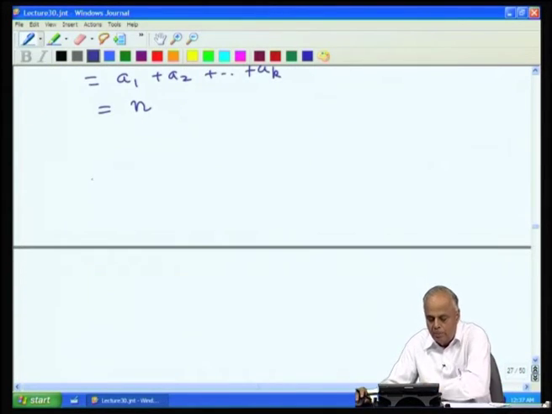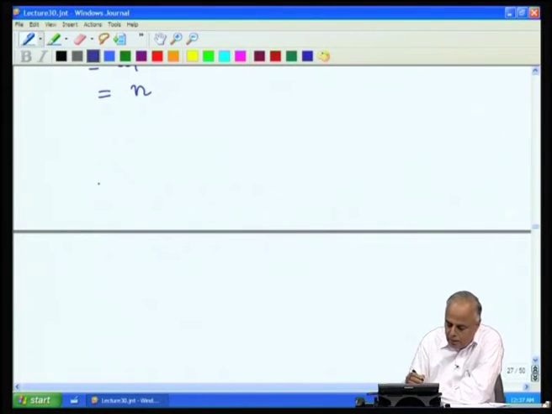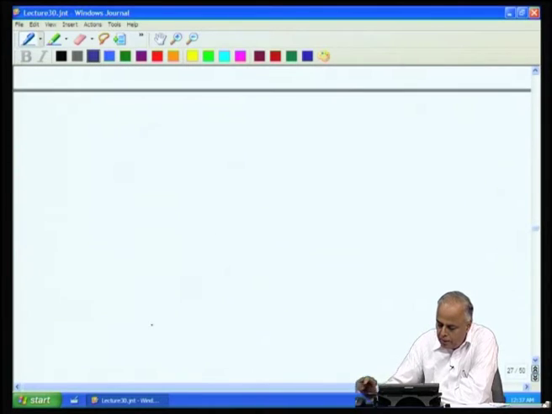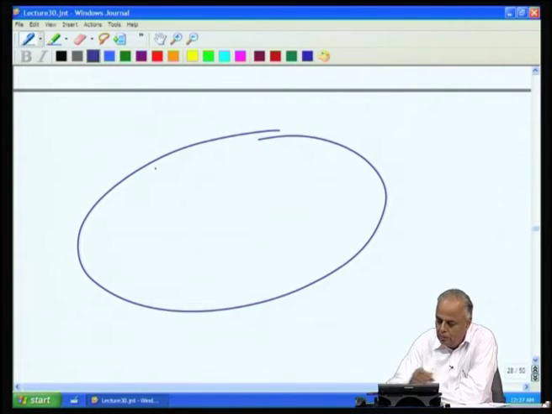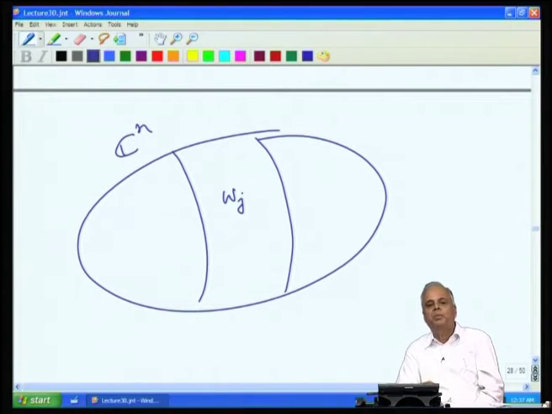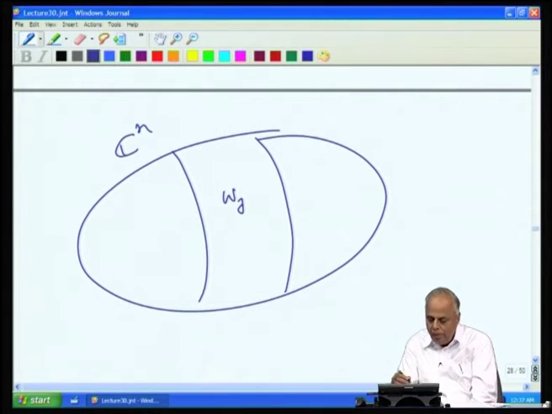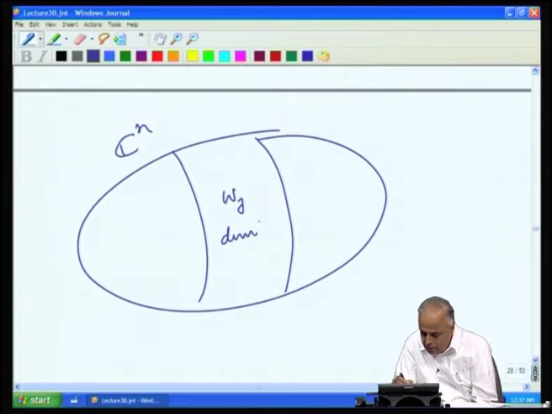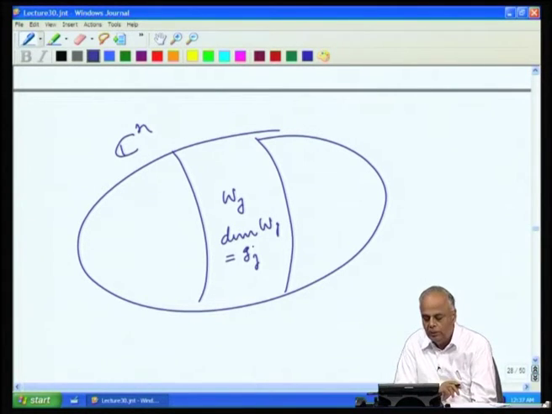So, how does it help us? Let us look at this. We have this whole space V, which is C^n, and Wj is sitting here as a subspace. Now, the dimension of Wj is equal to gj.